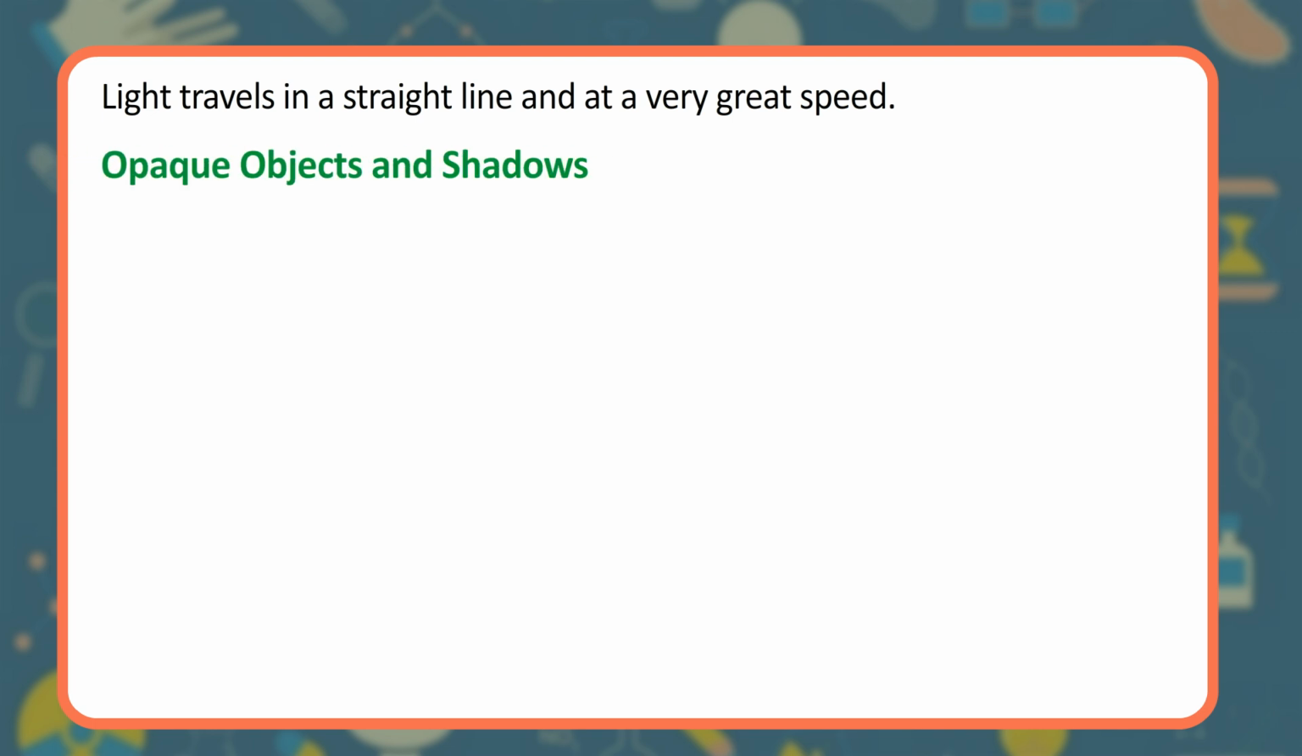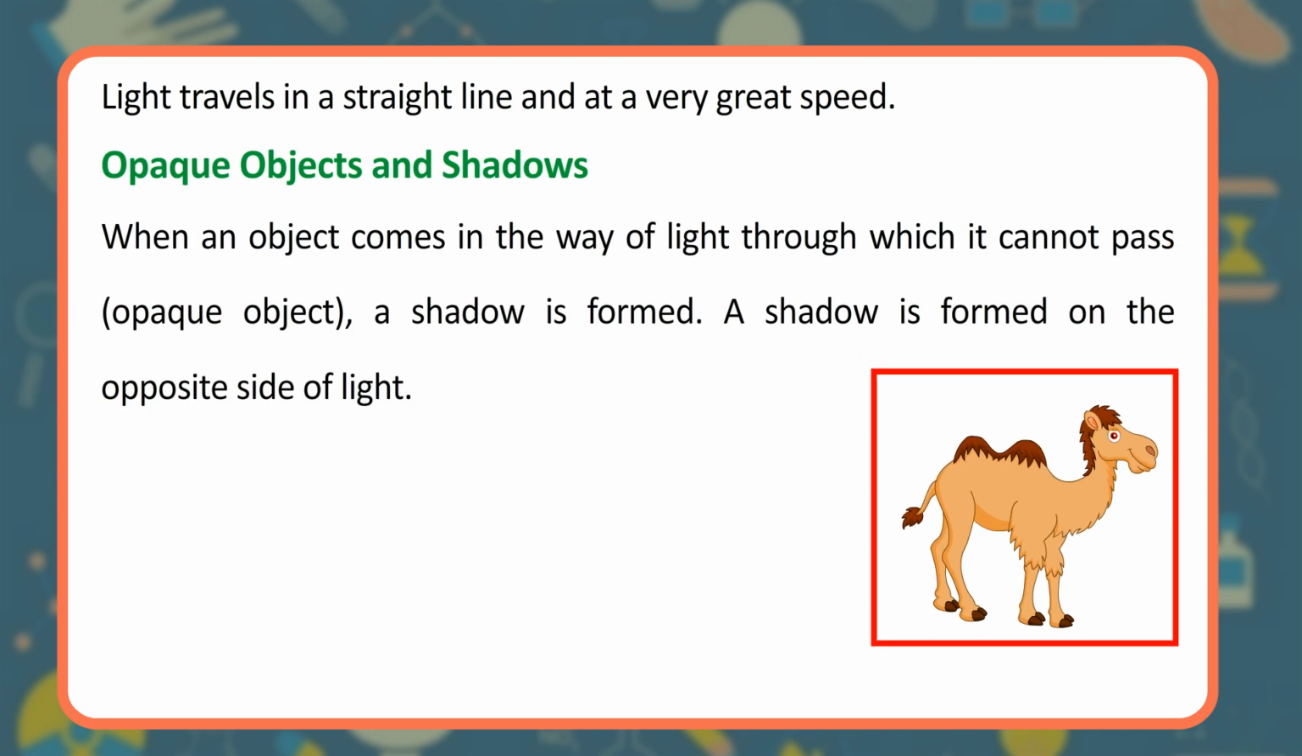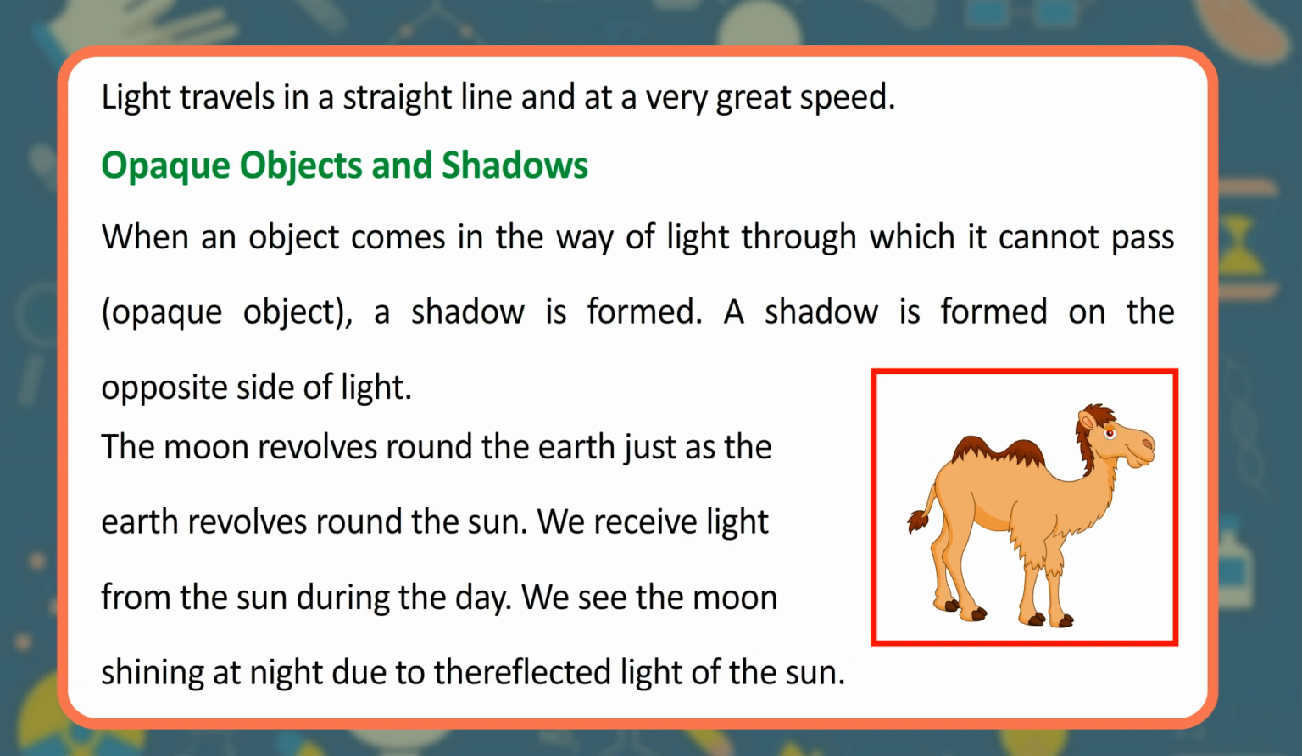Opaque objects and shadows. When an object comes in the way of light and the light cannot pass through it, it is an opaque object, and a shadow is formed. A shadow is formed on the opposite side of the light. The moon revolves around the earth just as the earth revolves around the sun. We receive light from the sun during the day. We see the moon shining at night due to the reflected light of the sun.